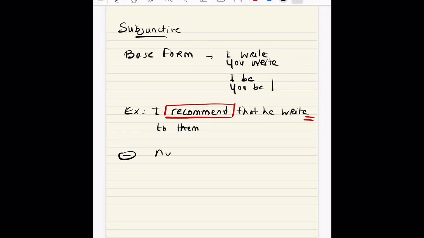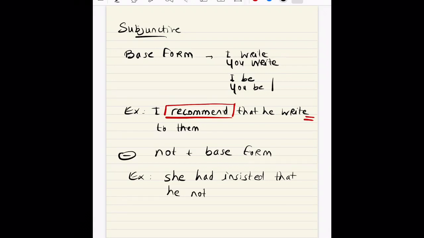In order to form a negative sentence with the subjunctive tense, all you have to do is add a not in front of the base form. Not that natural, so be careful with this. You would say, she had insisted that he not come. That looks very unnatural, as if something was missing, as if we were expecting an auxiliary, but all you're doing is just placing your not in front of your base form.